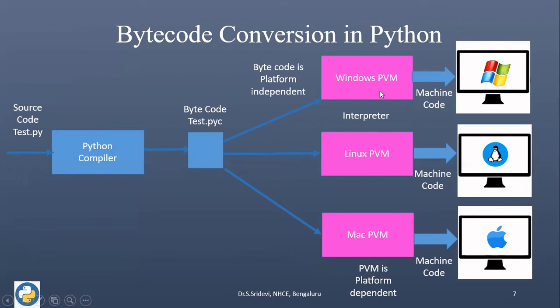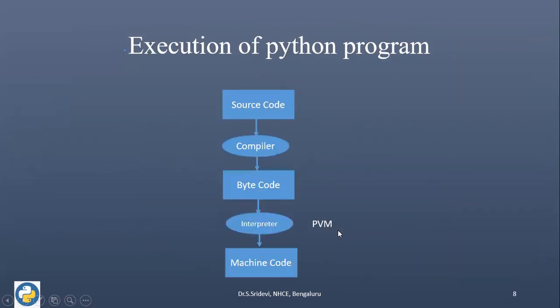So this PVM is platform dependent. But if you see this bytecode, it is platform independent. We are distributing the same bytecode to 3 different persons. One person is using Windows machine, another person is using Linux, another person is using Mac. All will be able to run their program in their own machine if the proper PVM is installed.